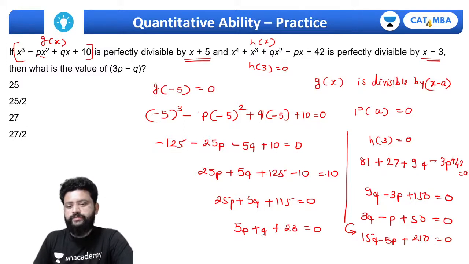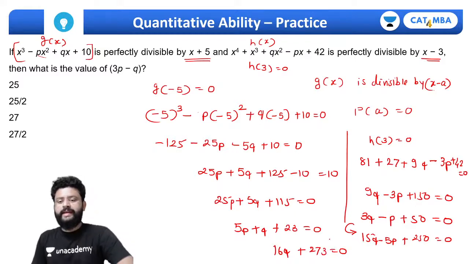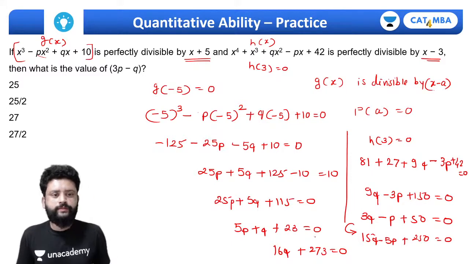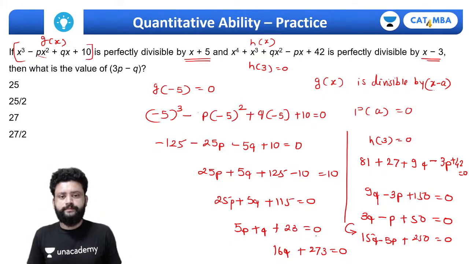And now if we add it, 5p gets cancelled, 16q plus 273 equals to 0. You can get the value of P and Q here. You're supposed to get the value of 3P minus Q.